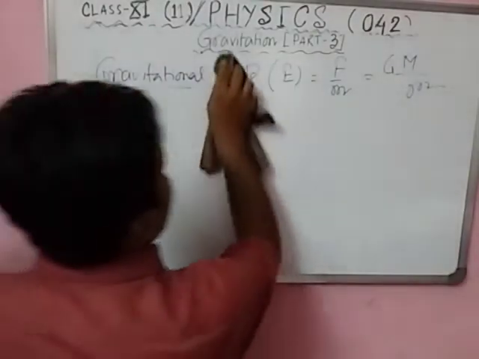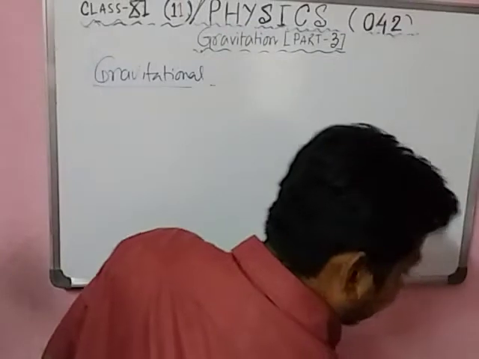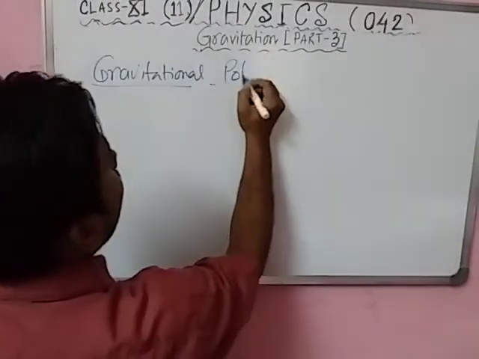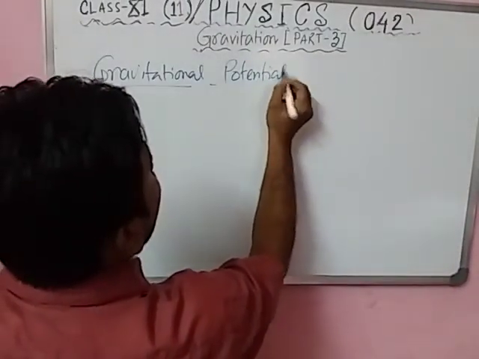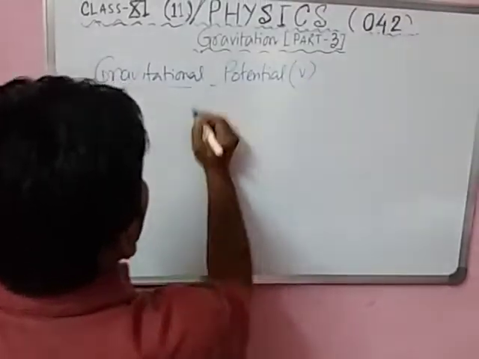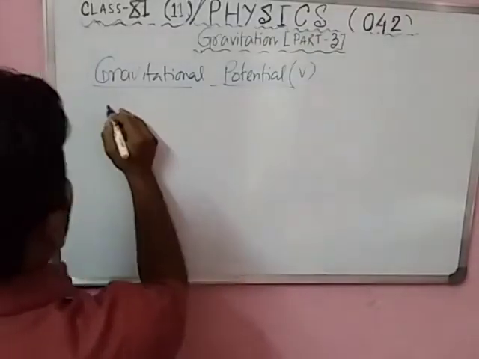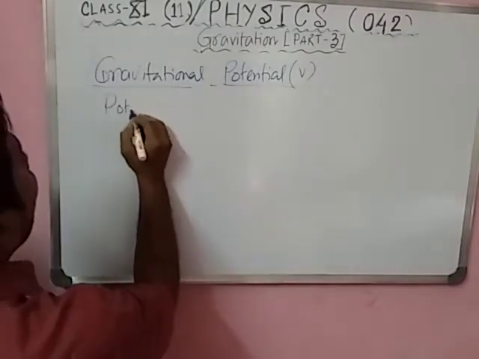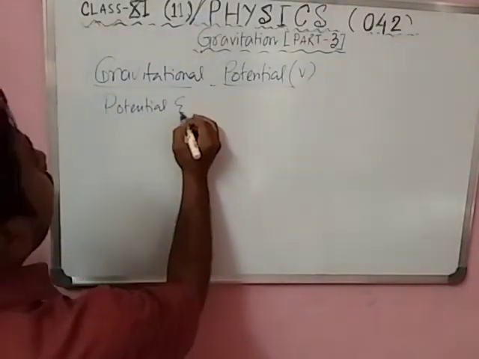Then gravitational potential V. For that we have to find the gravitational potential energy first.